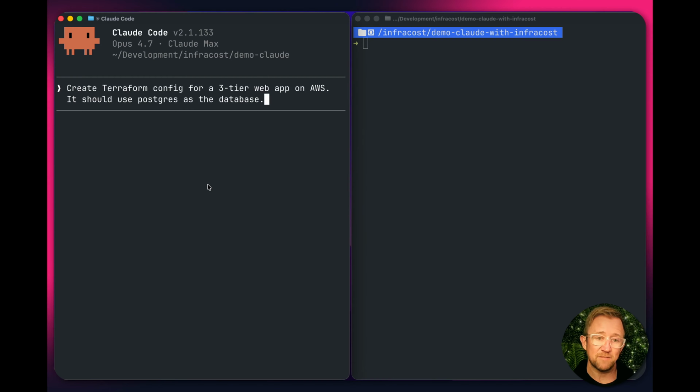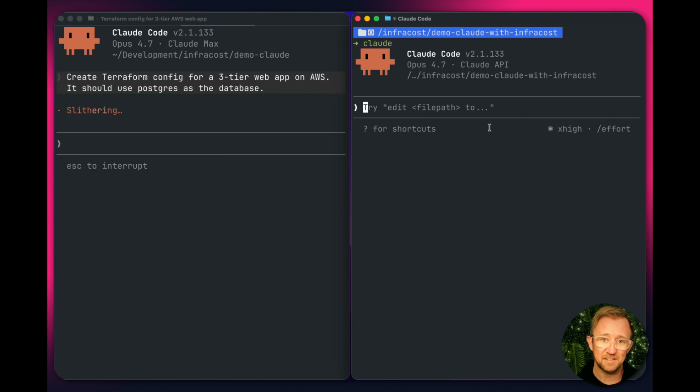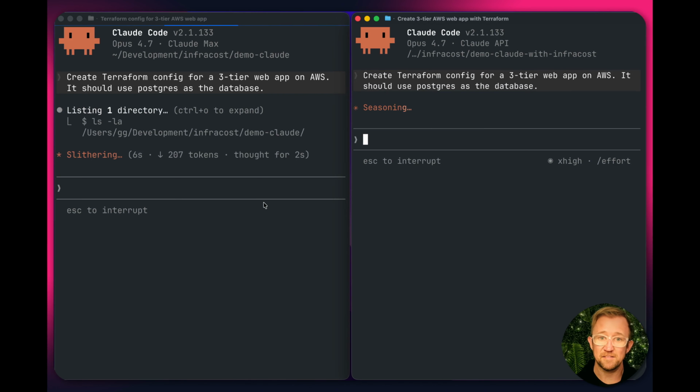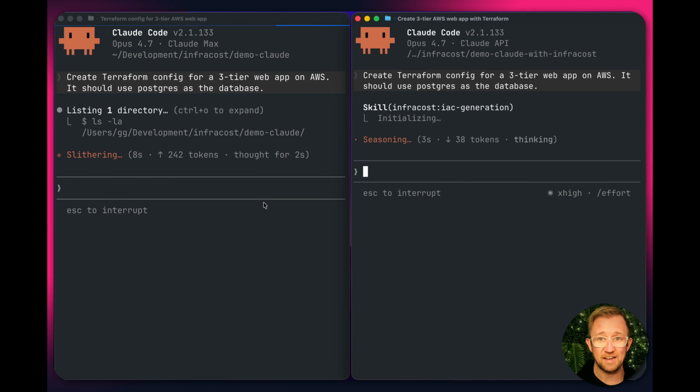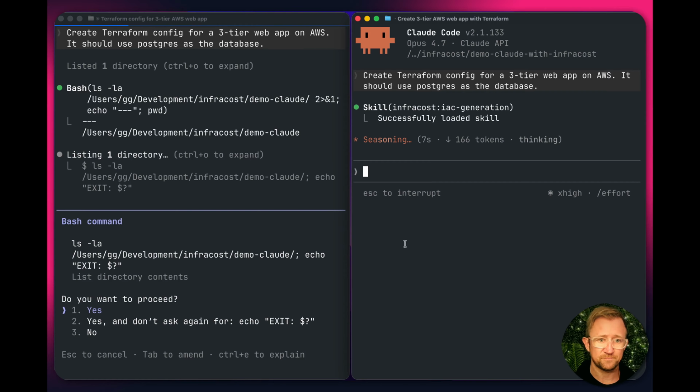Okay, on the left here, we have my terminal that's been started up, and we'll see up the top here, it says it's demo Claude. This is the Claude experience all by itself, and we're going to give it a prompt to say, create a Terraform config for a 3-tier web app on AWS, and it should use Postgres as the database. We'll hit go. Now on the right-hand side, alongside it, we'll try and get this going quickly so we can see them actually happening side by side. The same prompt, but this Claude agent already has the Infracost AI agent skill installed. So click go on both of those.